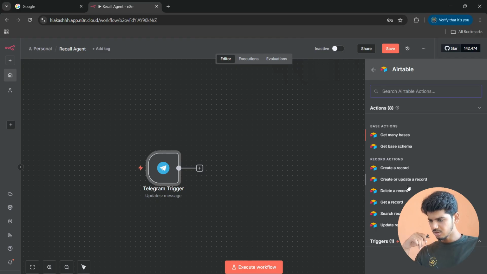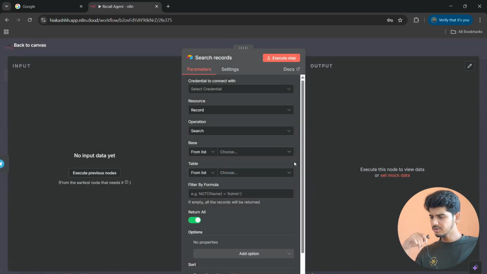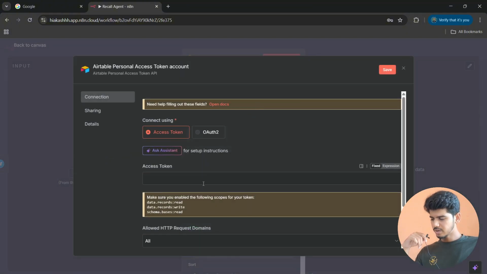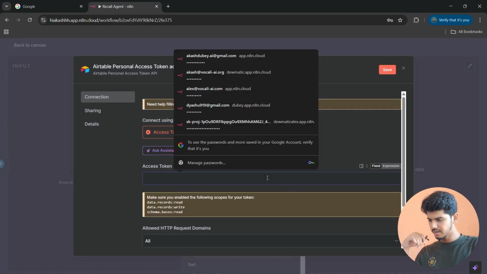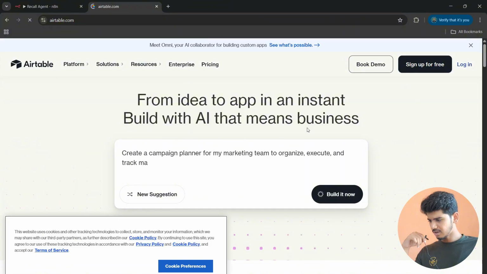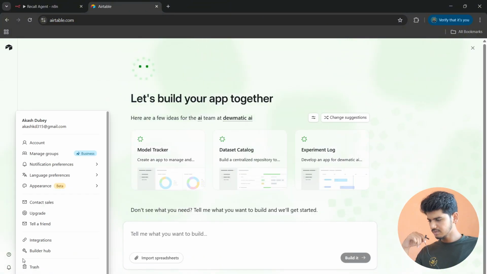So here, click on search records, and here also you need to create a new credential. Click on create a credential, and we need an access token. To get an access token, we need to go to Airtable. So search for Airtable, log in or sign up, whatever you want. In the bottom left corner, you get the option of settings or account.